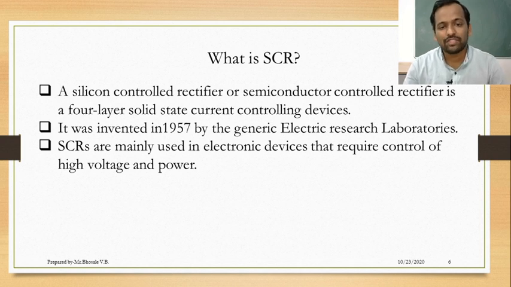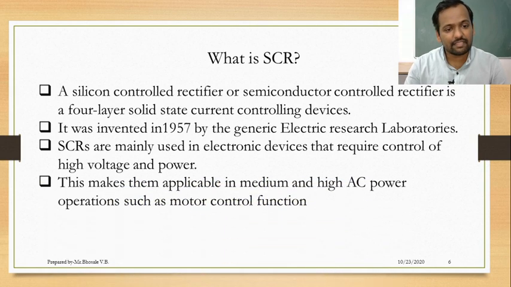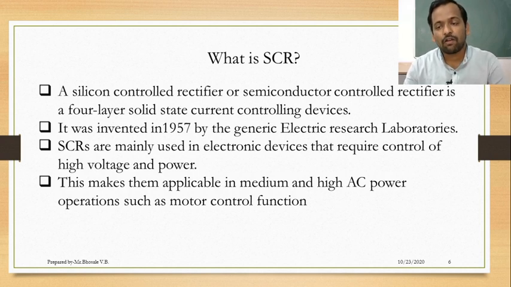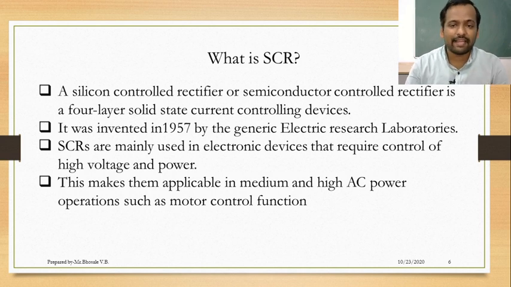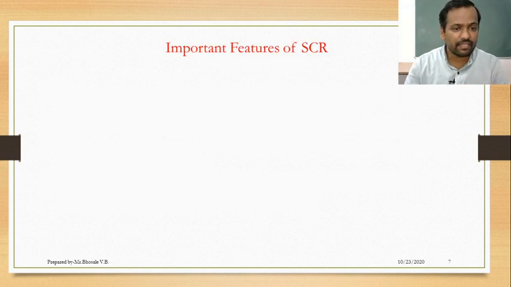SCRs are mainly used in electronic devices that require control of high voltage and power. Meaning for handling high power, high voltage, high current, we use SCR. Thousands of amperes of current can be controlled by the SCR. This makes them applicable in medium and high AC power operations such as motor control. That is, SCR can be used for speed control of AC motor, DC motor, or in VFDs. Also in rectifiers, inverters and choppers, we can use SCR.